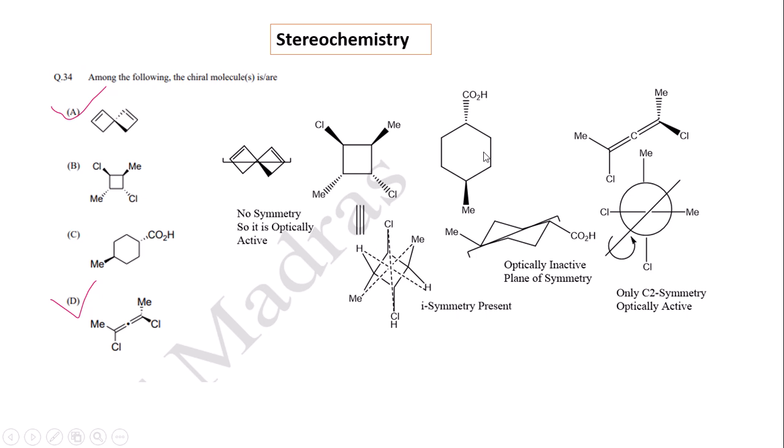In case of option C, the molecule is optically inactive as it has a plane of symmetry. If the molecule is equally halved, that is, a plane is drawn between the 1 and 4 centers, we get sigma symmetry, so it is optically inactive. In case of the allene substituted derivative, the molecule has C2 symmetry. We know that Cn is not a criterion for optical inactivity, so it is a dissymmetric molecule, but it is optically active.